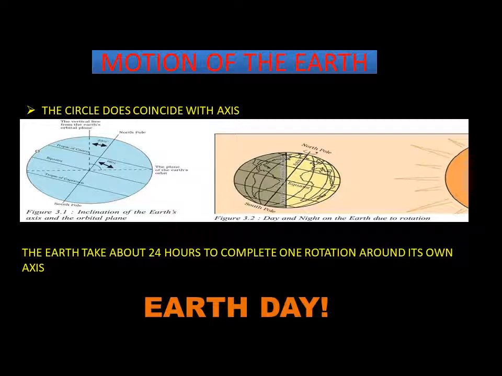One important concept to understand when we talk about the circle of illumination is that if the earth does not rotate, the part facing the sun would always remain day and the other side would always remain night. In other words, one side would get extremely warm and warmer, the other side extremely cold, kind of frozen.